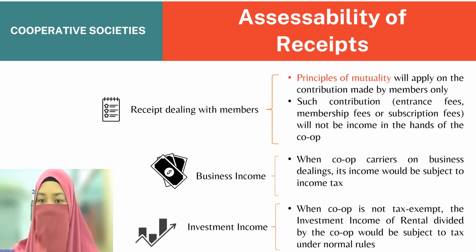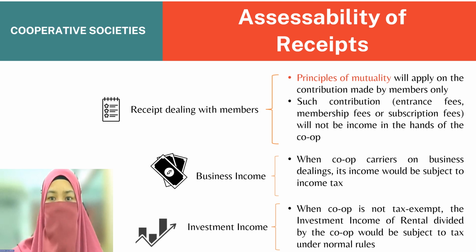And the last one, investment income. When a co-op is not tax exempt, the investment income of rental and dividend received by the co-op would be subject to tax under normal rules. The rule is, if the co-op is not tax exempt, meaning after the first 5 years, and the assessment of members fund on the first day of the basis period is more than 750,000, then it may be taxed.